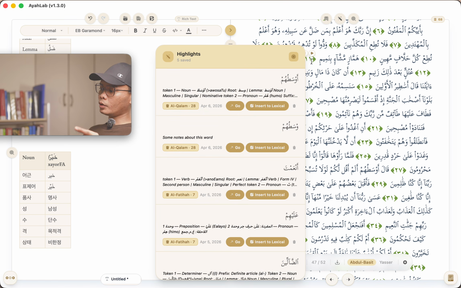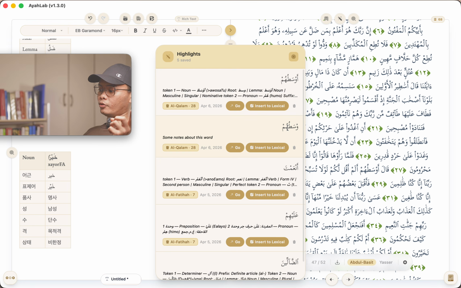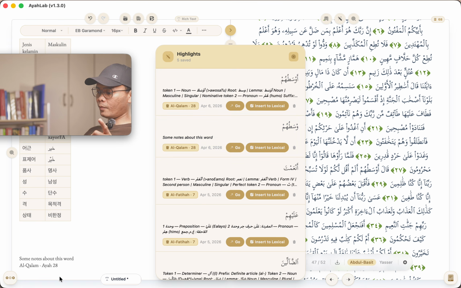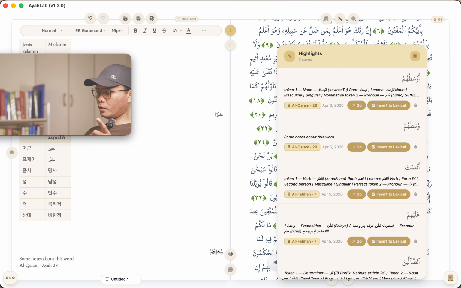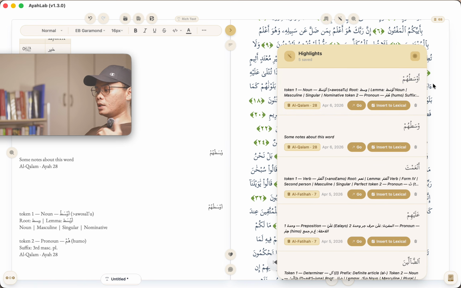So now if you go to the highlights dialog, we now have two items here, for example. We have here awsatuhum from earlier, and now we have the same word, right? But this one has the notes of the morphologies of this word as well. And if I also want to put this into lexical, I can just click any of these. For example, I can click this. So some notes about this word, that was from this one, for kalam and so on and so forth. And also this one, I can put it here, for example, right? So as you can see, we've seen it already.